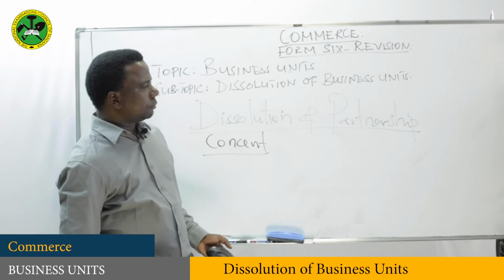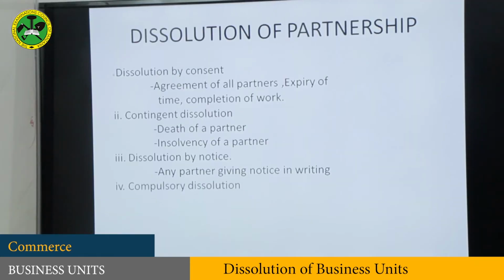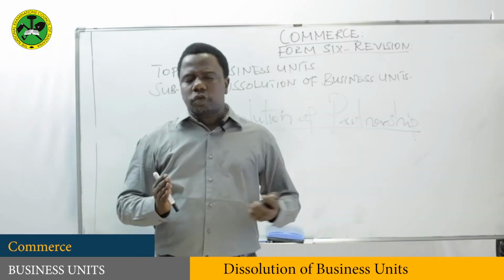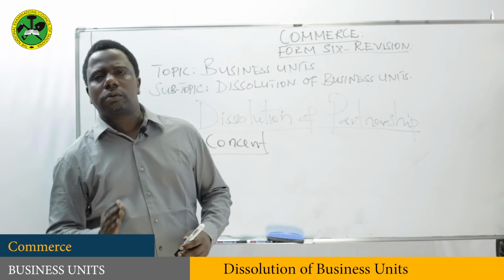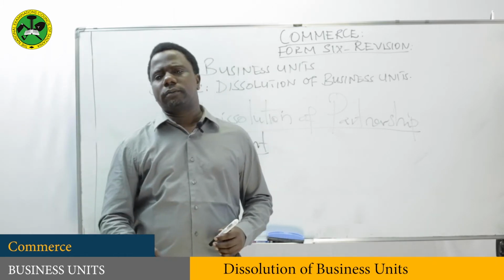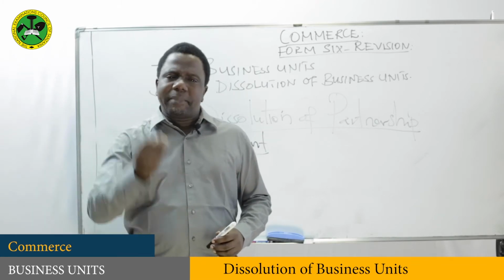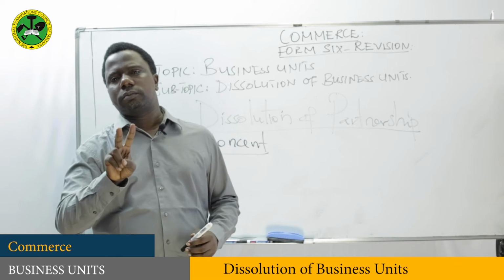Another reason is compulsory dissolution. Under compulsory dissolution, as I've said before, the minimum number of partners is 2.